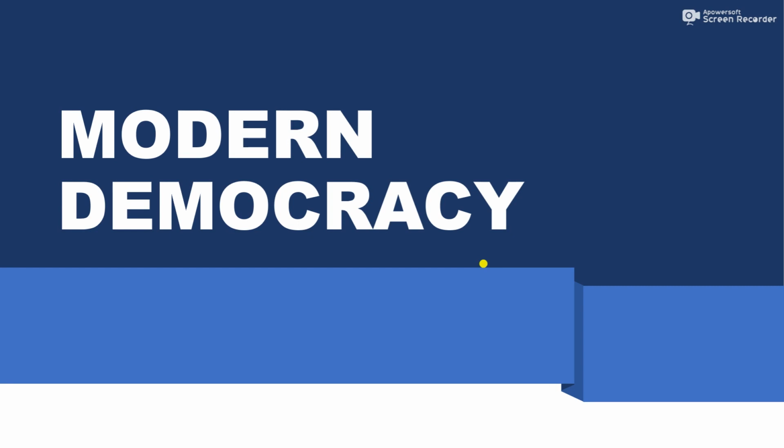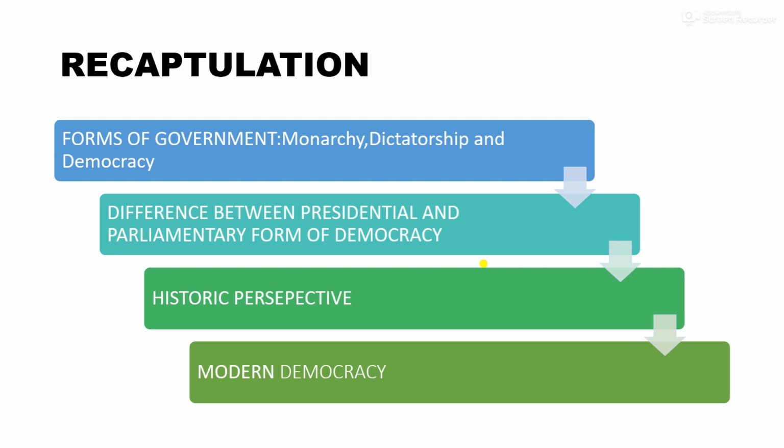Today we will continue the same chapter, Modern Democracy. Let's just recall what we have learned in this chapter. Recap. Forms of government. The different forms of government are monarchy, dictatorship and democracy. Monarchy, ruled by king, queen, emperor or empress. Then difference between presidential and parliamentary form of democracy. These are the two different forms of democracy and we have discussed these differences in our previous video.